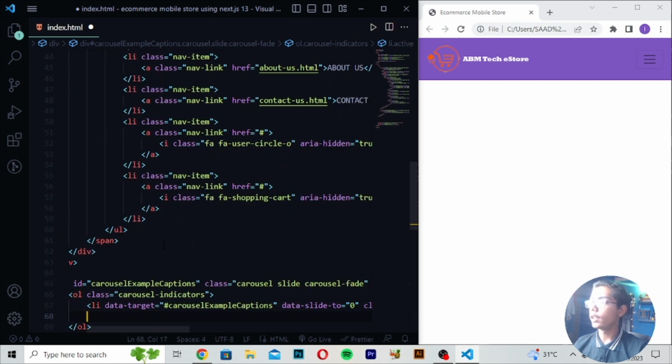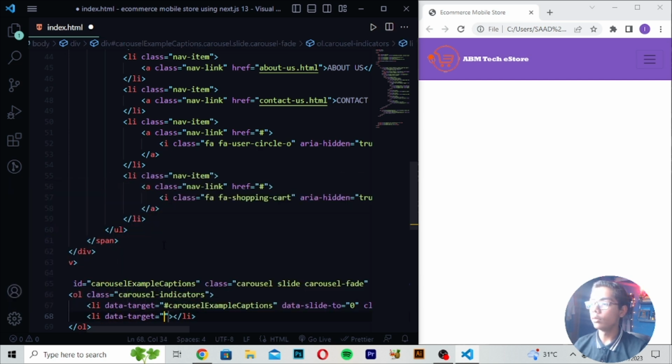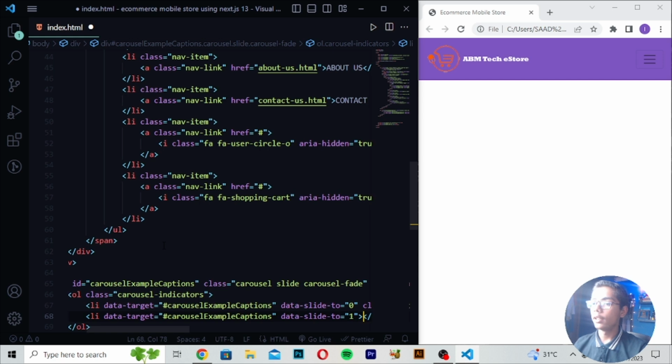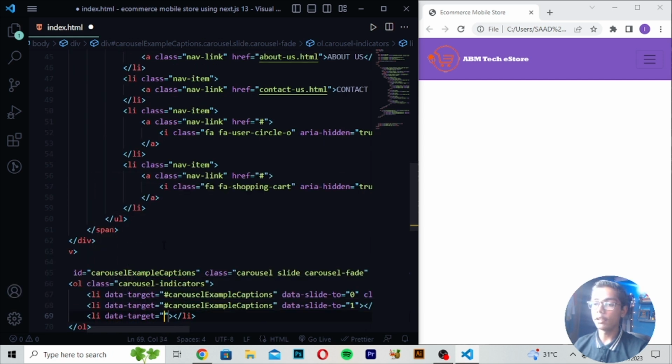Then you have to just move down, right here li tag, and right here data-target equals hashtag carouselExampleCaptions. So here you have to write this. Right here data-slide-to equals 1. Then you have to just move down, right here li tag, data-target equals carouselExampleCaptions. Then you have to now just write data-slide-to equals 2.